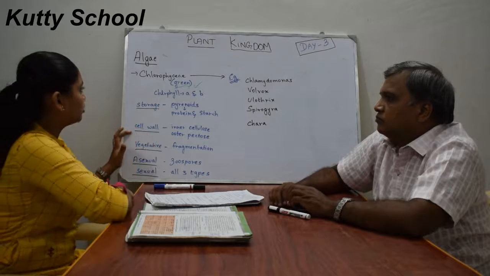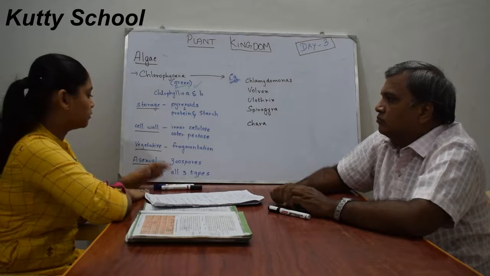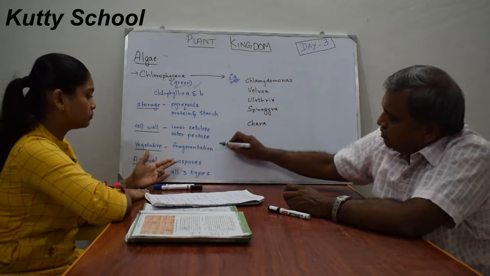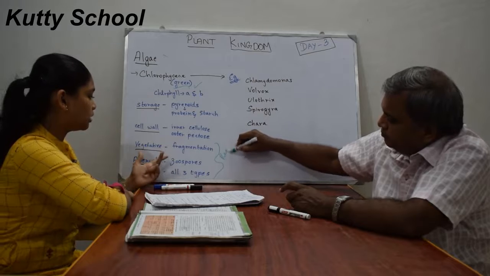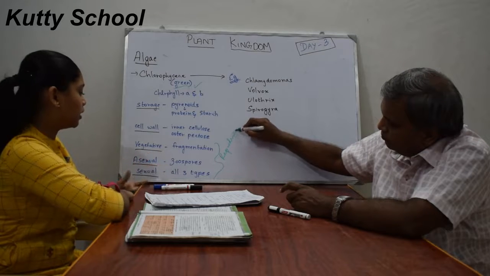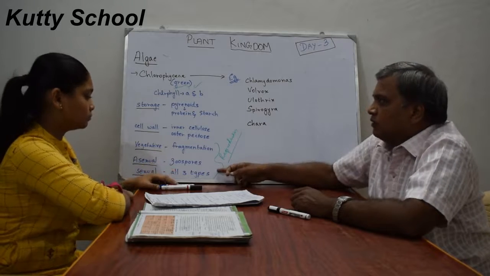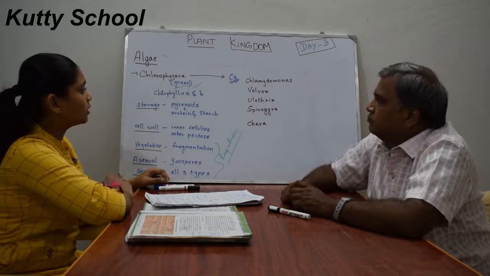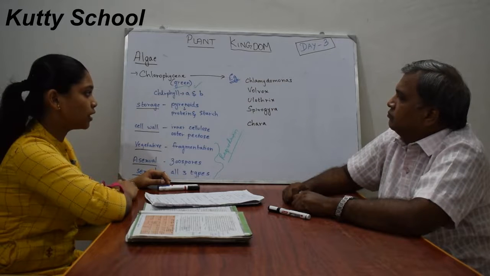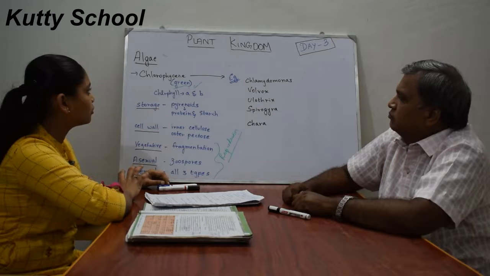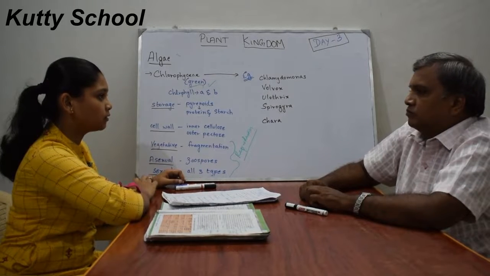And then coming to reproduction, all the reproduction types take place in Chlorophyceae. Vegetative reproduction is through fragmentation, asexual by zoospores, which are motile, and sexual by anisogamous, isogamous and oogamous. That's what we have discussed in the general characteristics of algae. Examples of green algae are Chlamydomonas, Volvox, Ulothrix, Spirogyra and Chara.